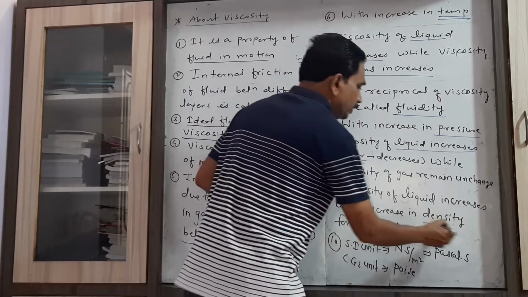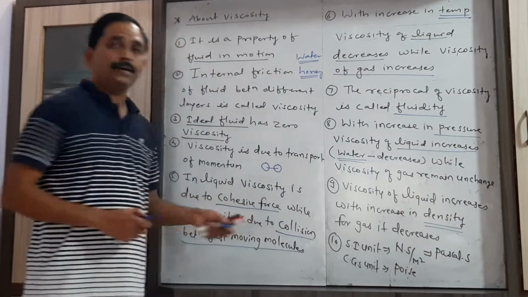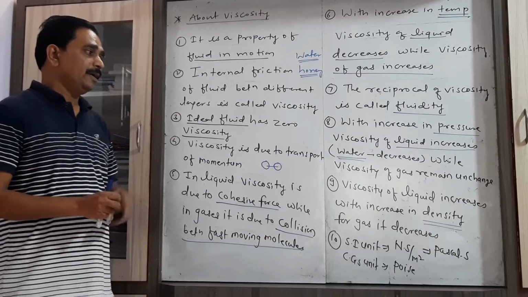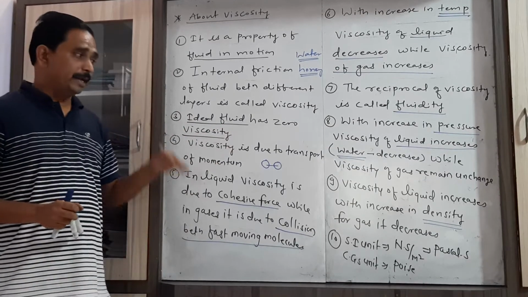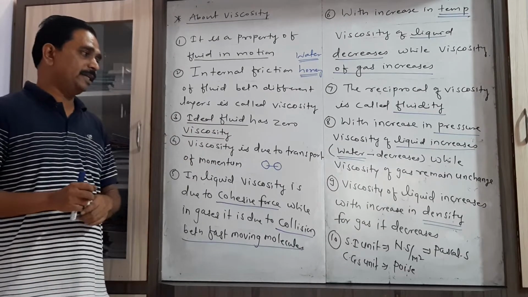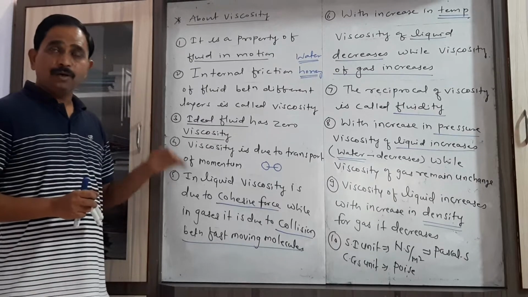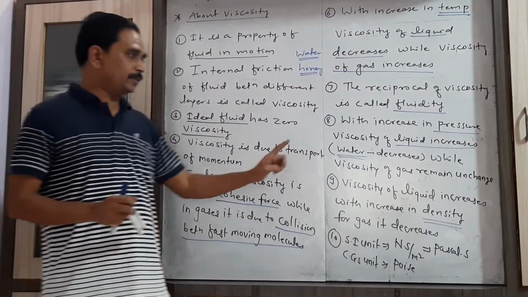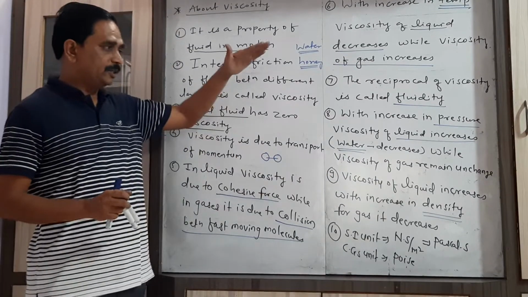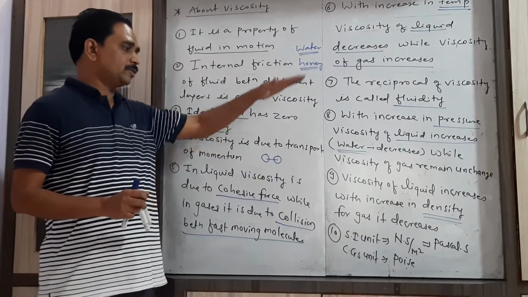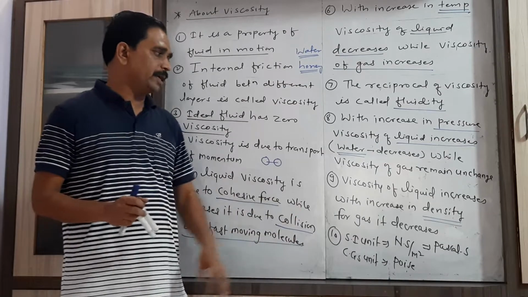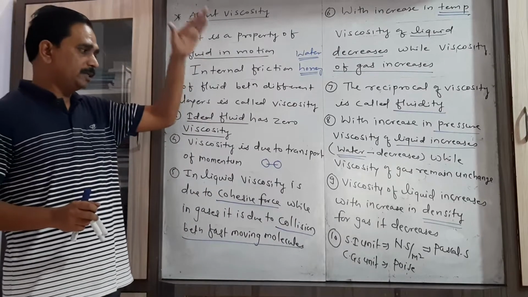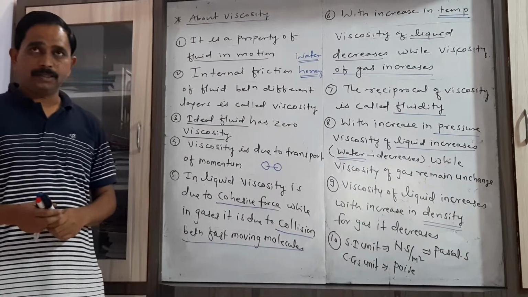Now if we consider the factor density, then viscosity of liquid increases with the increase in density, but for a gas it decreases. It means in case of the liquid, if the density increases, then viscosity increases, but in case of the gas, if density increases, viscosity decreases.